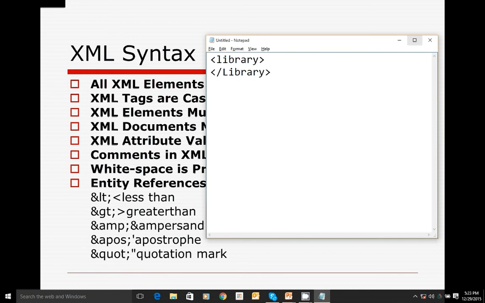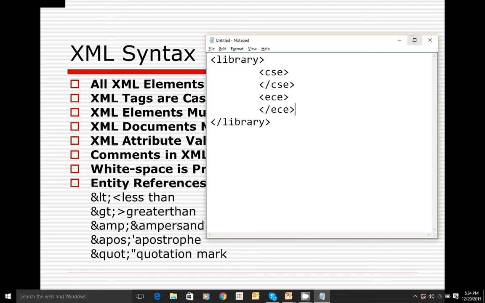All the elements must be properly closed and properly nested. For example, if I use a department like CSC, and within this I write one more, like ECE, and I close ECE somewhere here, this is improper. We have to close it properly and nest it properly. So these two must be there. The closing tag must be there, and must be closed properly, like somewhere here. This is another syntax rule.